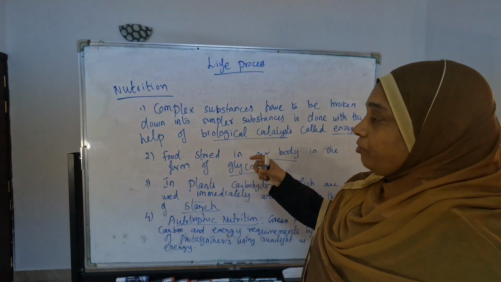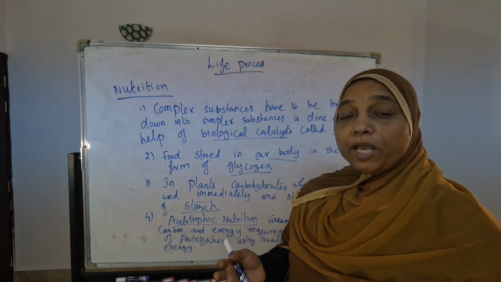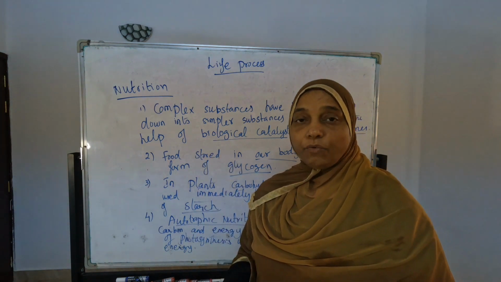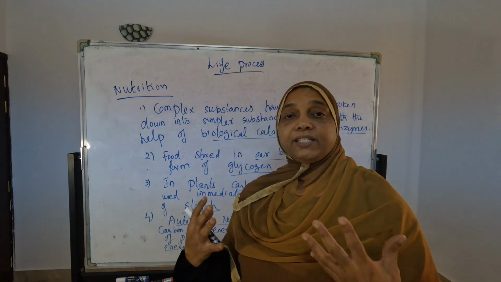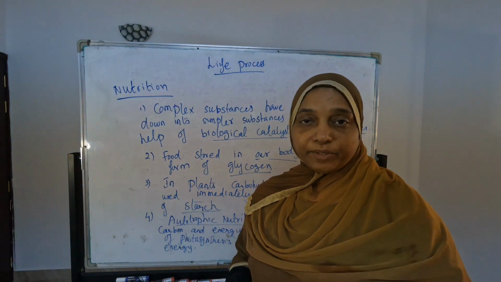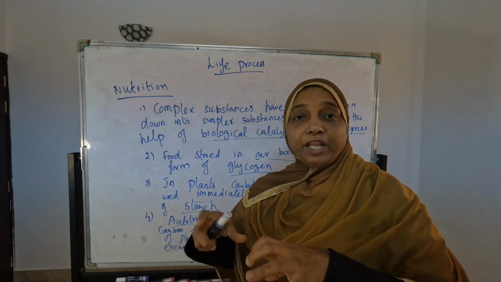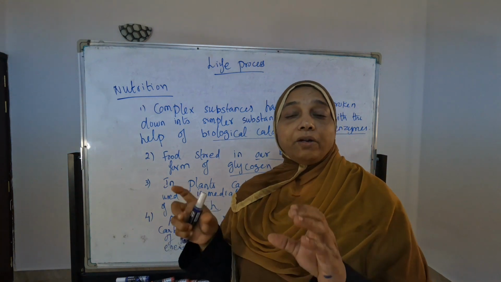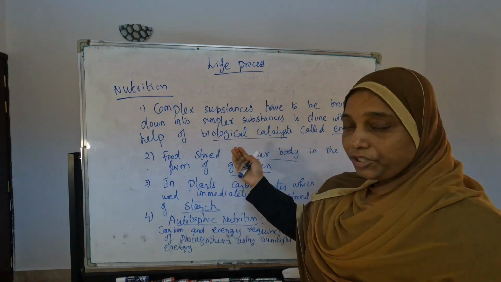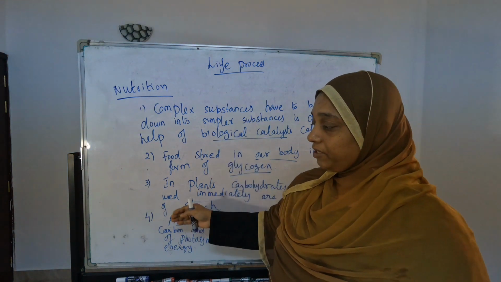Then we come to another question they are focusing on: enzymes. What are enzymes? Enzymes are biological catalysts. Any complex substance that we take inside is broken into smaller, simpler substances. For that it requires a catalyst to do the process very quickly, and that biological catalyst is called an enzyme. So this may carry one or two questions. These are some points in the nutrition page.